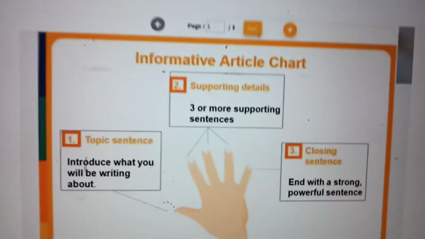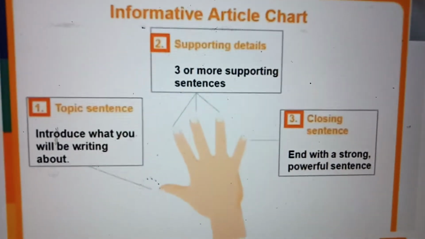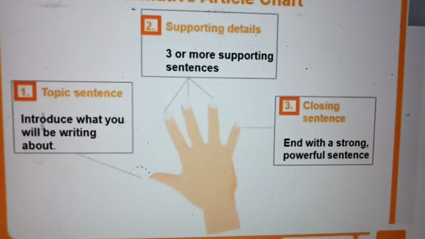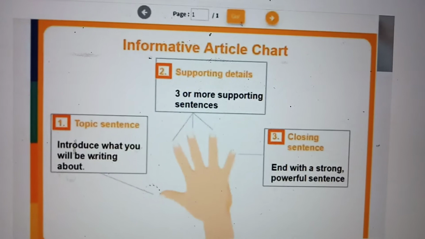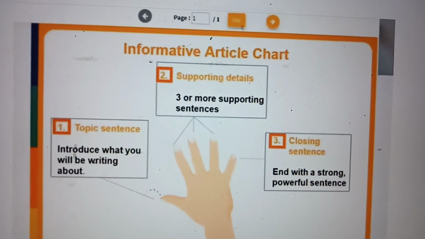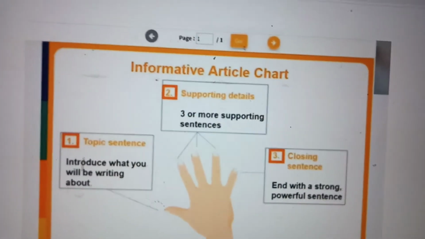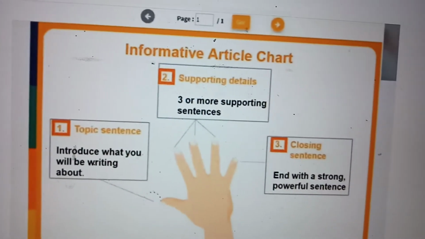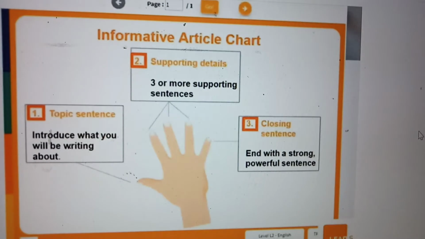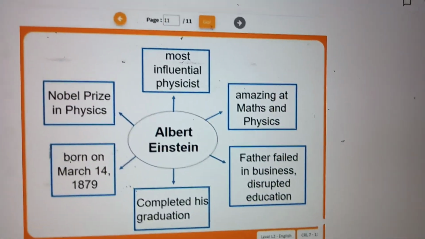Here, informative article chart. How to write an informative article chart. For this, three things are there. One is topic sentence. First topic. Introduce what you will be writing. And supporting details. Two or three sentences supporting that. And closing sentence. End. One strong, powerful sentence you should write to end it.